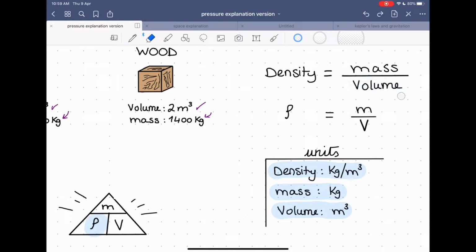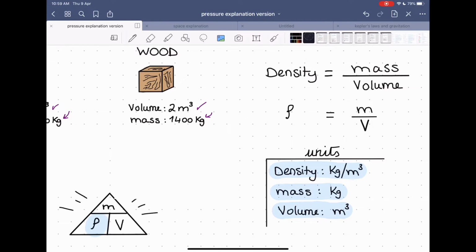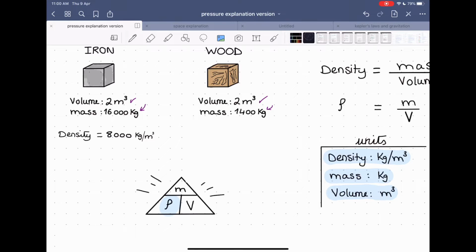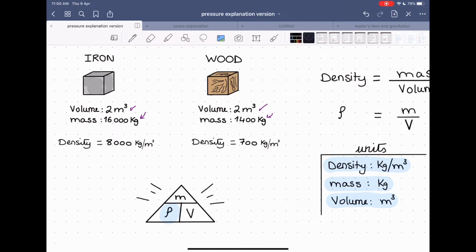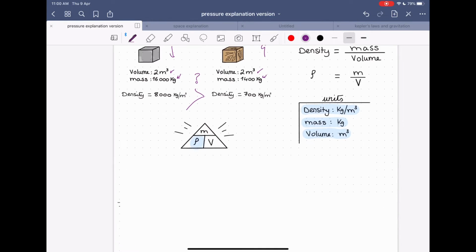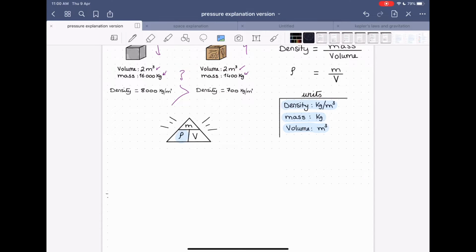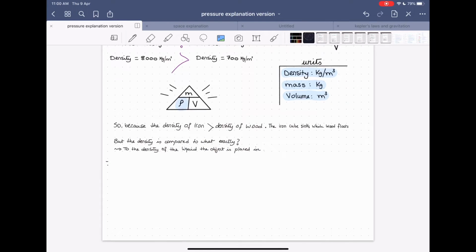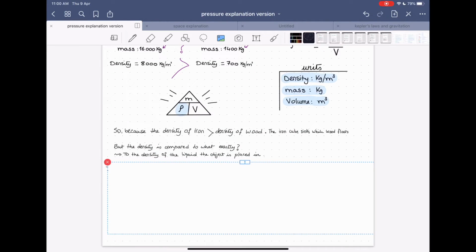By applying the formula, density is mass over volume, we can get the density of iron and the density of the wood. Now we can clearly see that the density of the iron is much greater than the density of the wood. But will this be enough to say that iron will sink and wood will float? No, it's not enough, because we need to compare the density to a specific number. In fact, what we're comparing is the density to the liquid it is placed in.